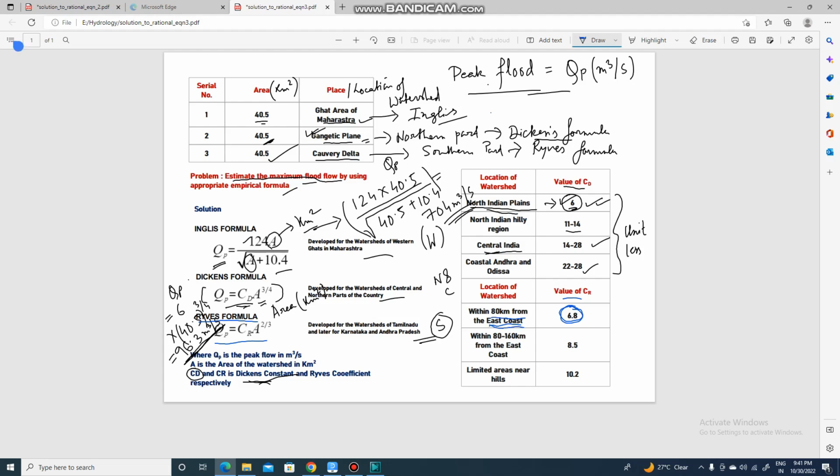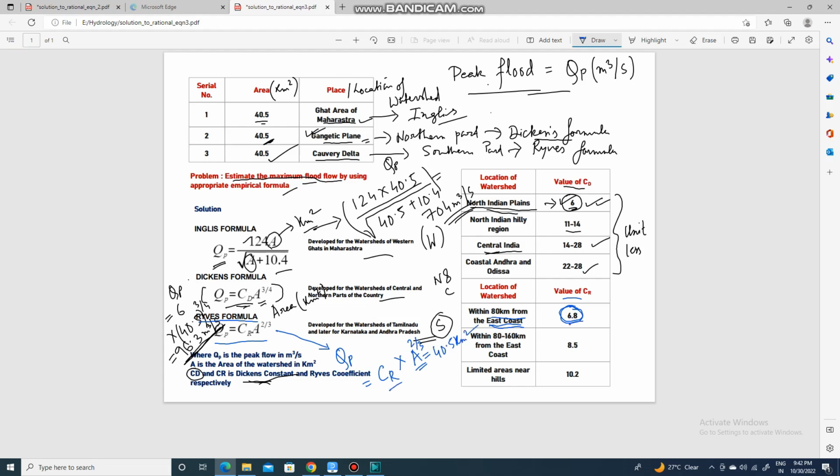Okay. So CR will be 6.8. Now this formula, Rice formula, is what? It states that QP, peak flow or maximum flood flow or peak discharge in meter cube per second, is equal to Wright's coefficient multiplied by A to the power 2 by 3. Here A is your 40.5 km square.